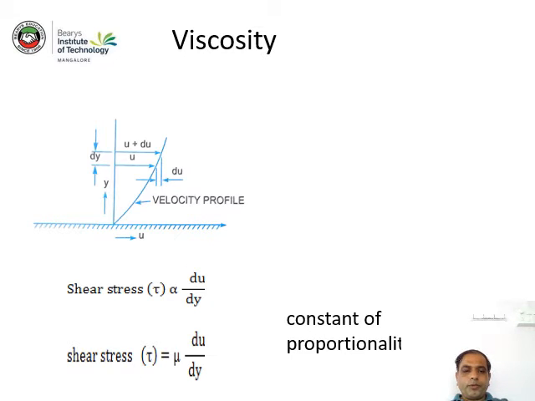Say here it is a solid surface and fluid is flowing over that. It is all fluid here. It is flowing over the solid surface. It is a velocity profile plot. When fluid is flowing over the solid surface, there is a force of attraction between the solid molecules and the liquid molecules.